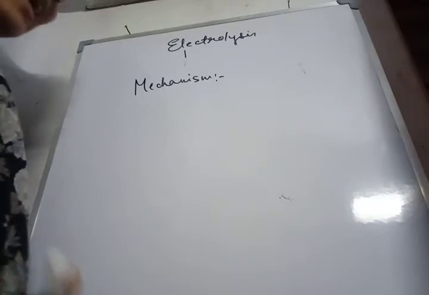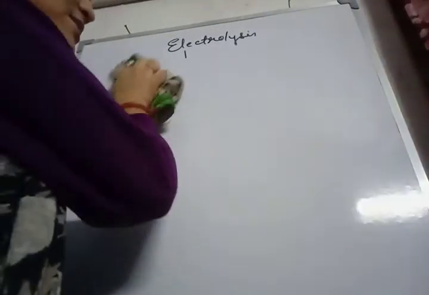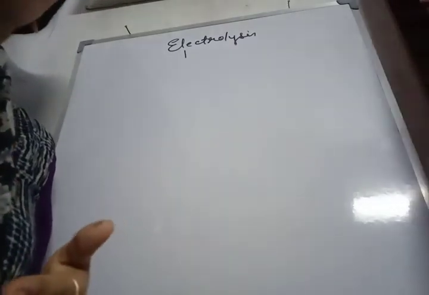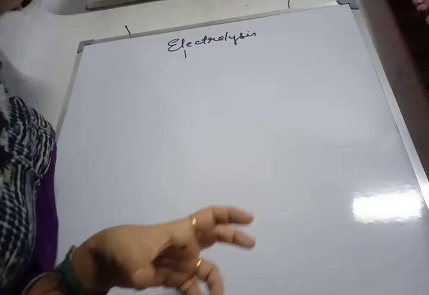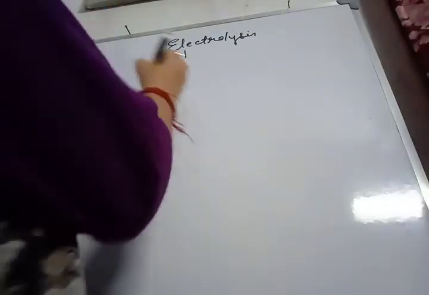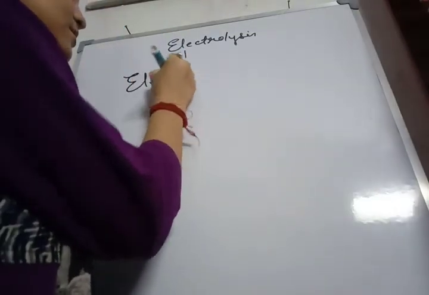electrolysis. Now electrolysis is a redox process. Why is it so? Because in electrolysis, cations move towards the cathode and undergo reduction, while anions move towards the anode and undergo oxidation. So here oxidation and reduction occur together, that's why it is a redox process. Next, we have some processes.